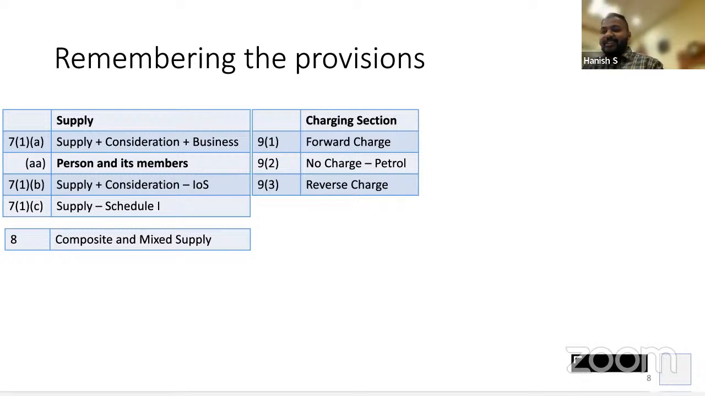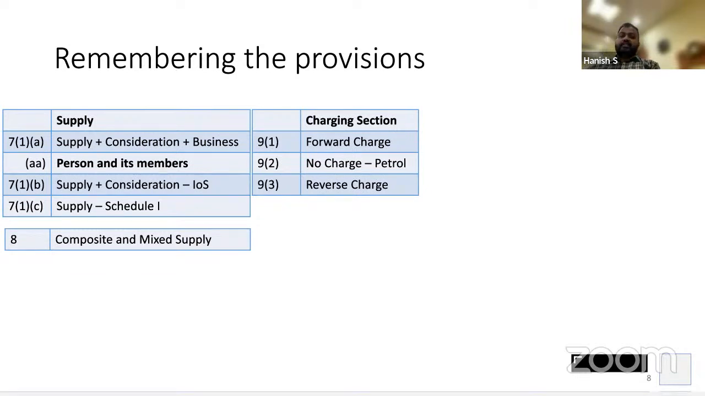Okay. So now, see, look at input credit also. 16, 17, 18. 16 says credit available. 17 says no credit. 18 says special circumstances. Look at registration. 22, you have to take registration. 23 says you don't have to take registration. 24, forget 22, please take registration. Right? So the sequence is like that only. 9.1, pay tax. 9.2, don't pay tax. 9.3, special: somebody else will pay tax on your behalf.